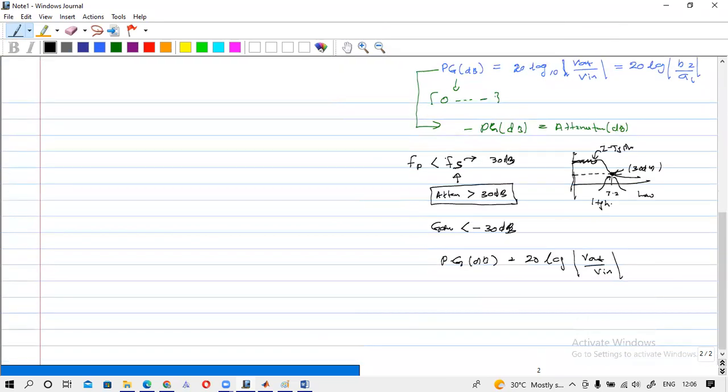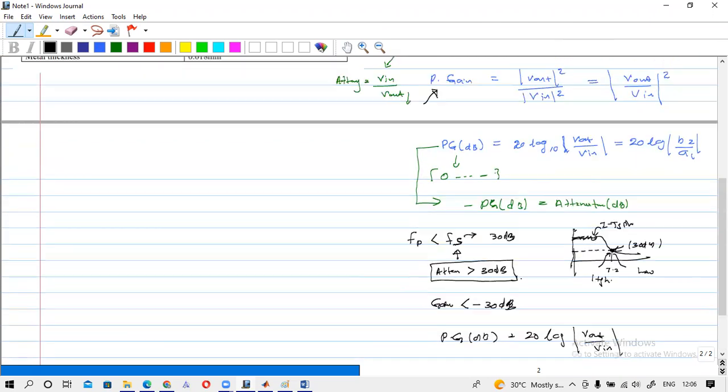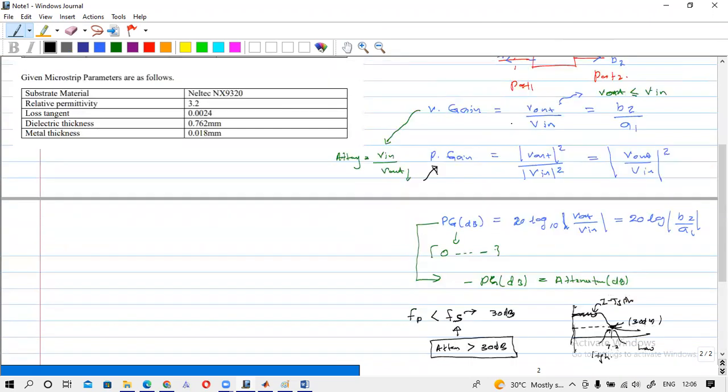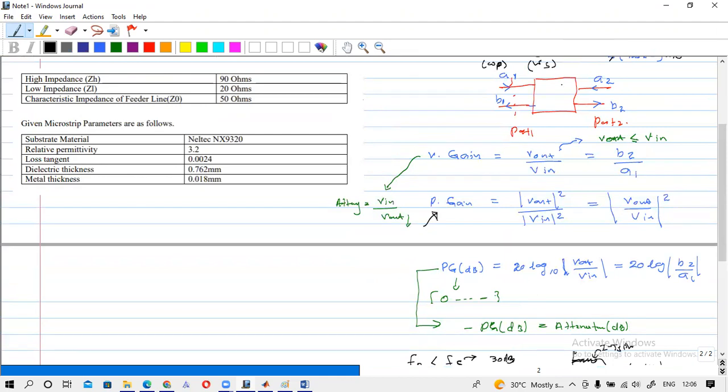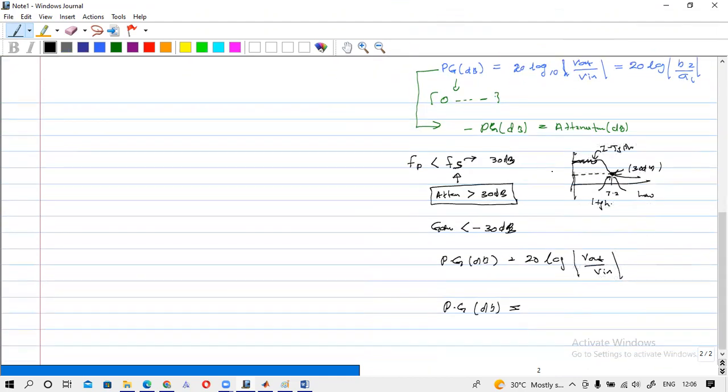So in our case it will be PG dB. If I put in the values according to my diagram, it will be 20 log, where V out is B2 and V in is A1.